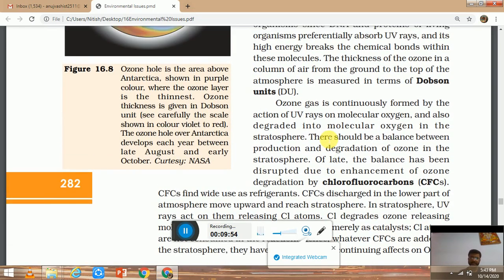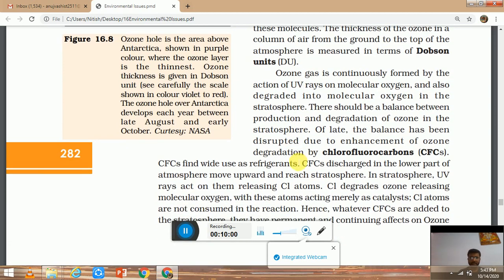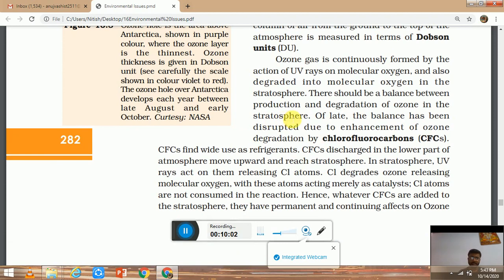And the thickness of this ozone layer is measured in Dobson units. So as the ozone layer becomes thinner, this is known as the ozone hole. And there are several gases which are responsible for this ozone hole, like CFC, chlorofluorocarbon. This CFC is used in refrigerators and air conditioners. So excess use of refrigerators and air conditioners releases CFC, and this CFC releases chlorine atoms.